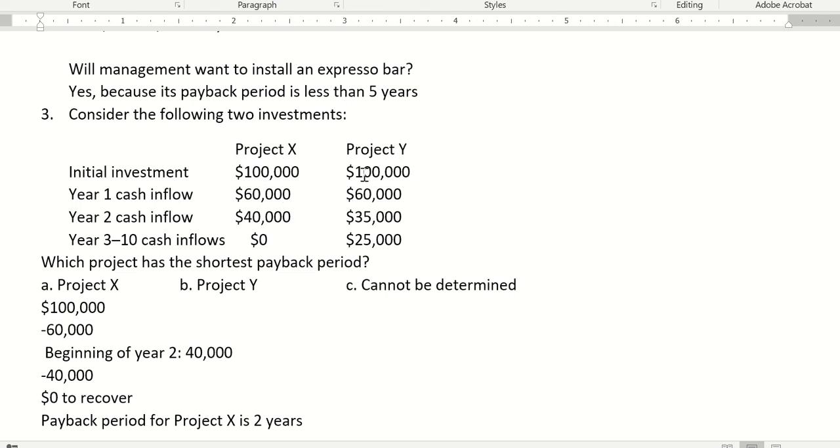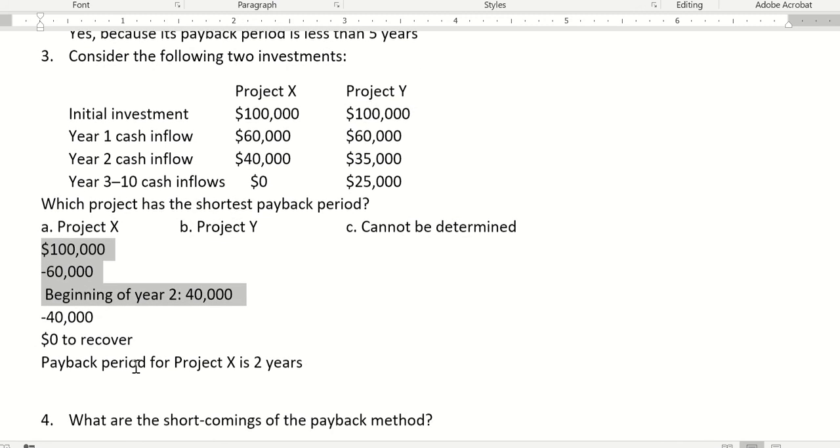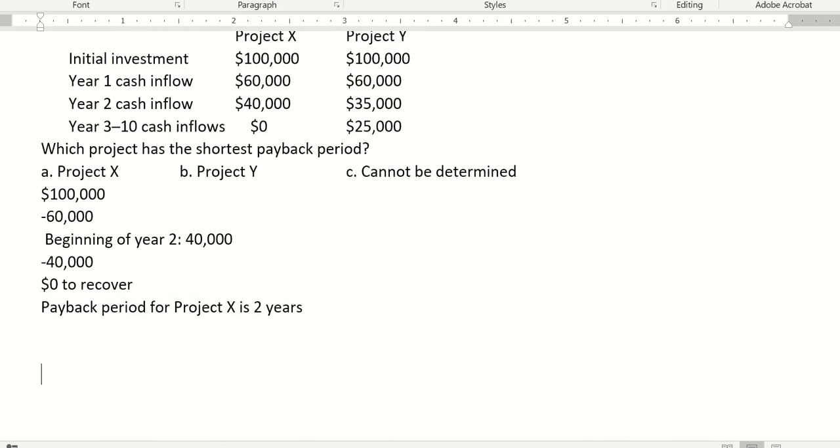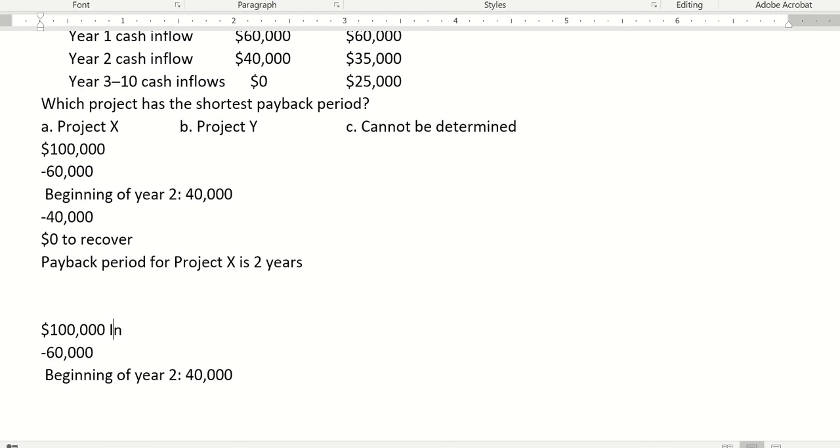Then Project Y. I start with my 100,000 initial investment and deduct my 60,000.